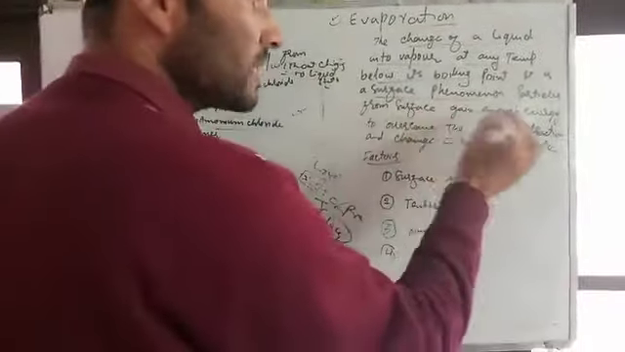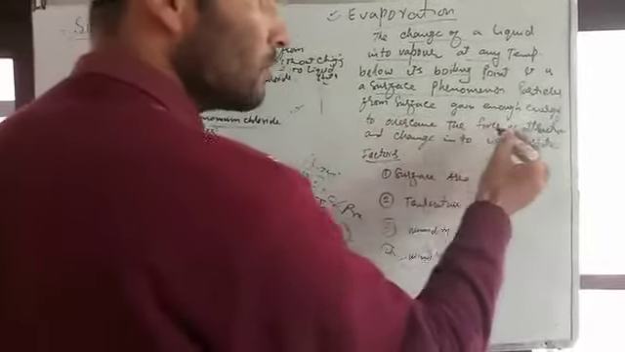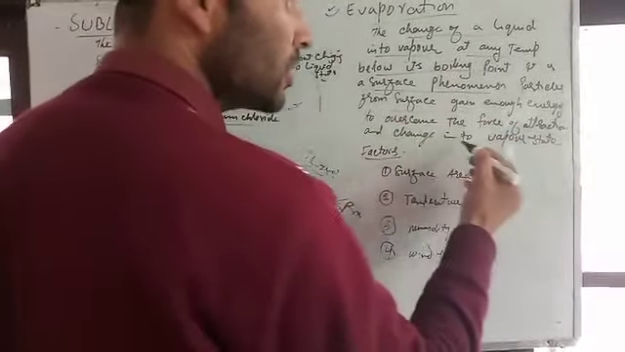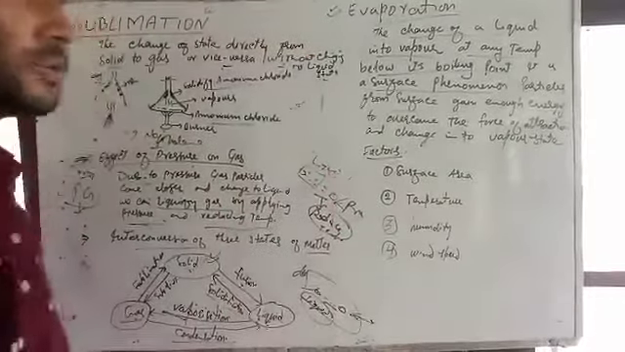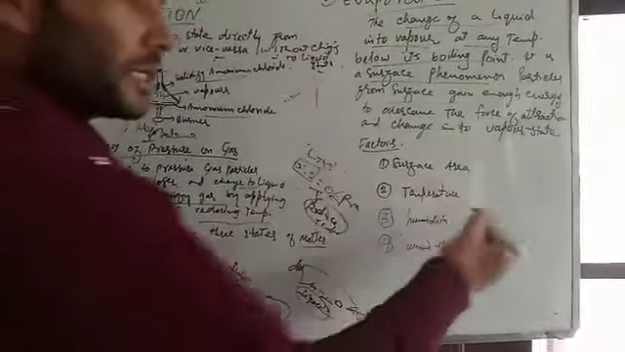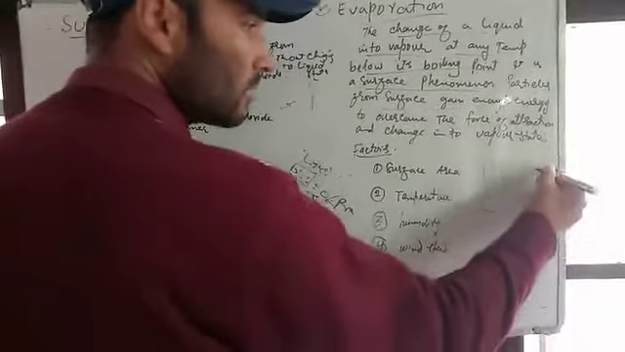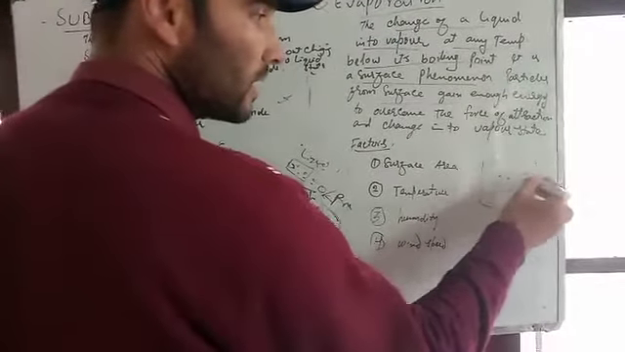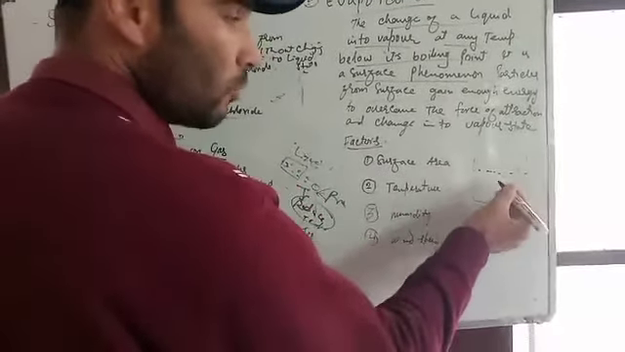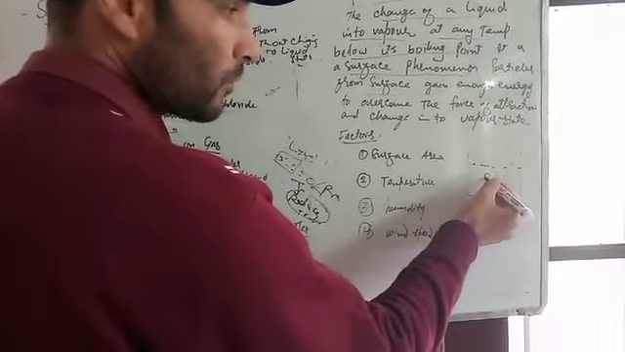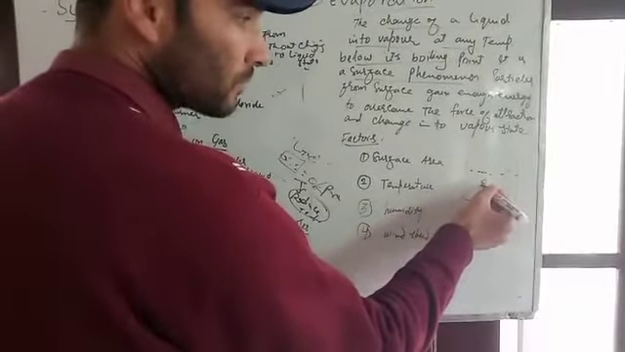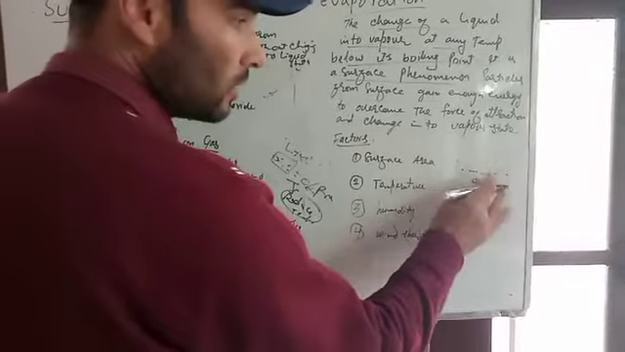Particles from the surface gain enough energy to overcome the force of attraction and change into the vapor state. What does it mean? For example, if we take the example of water in a glass, the water molecules present in the glass are like this. This is a water molecule, this is a water molecule.